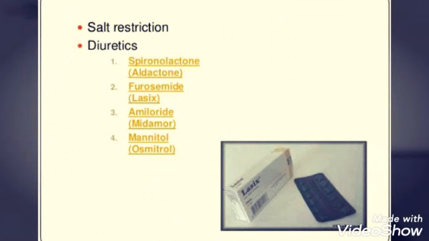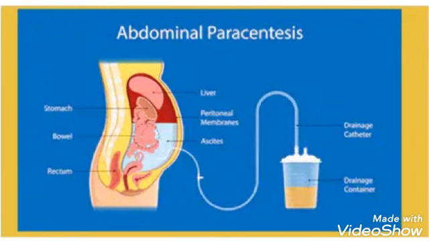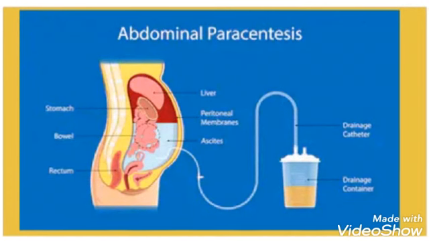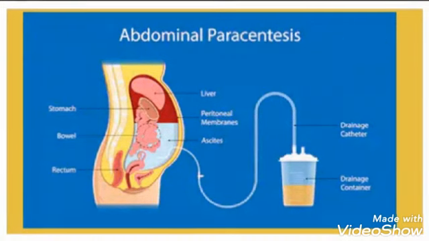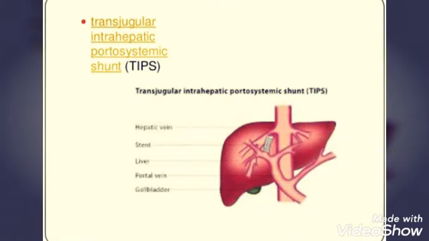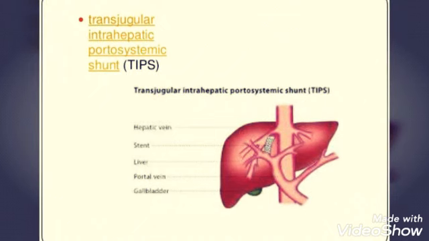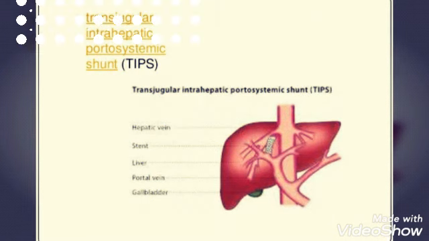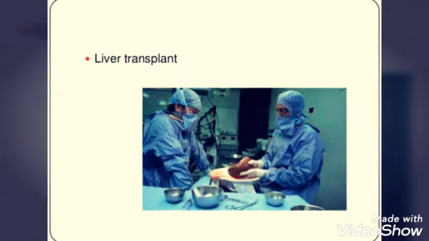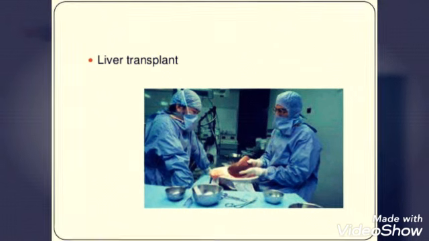Then we can go for other procedures like abdominal paracentesis. In abdominal paracentesis, there is a method to take out the excessive fluid from the peritoneal area. Then we can go for the transjugular intrahepatic portosystemic shunt, where they will try to correct the disorder of the liver. Then at last, when there is a severe condition, the person can go for liver transplantation, which will try to treat the cause.